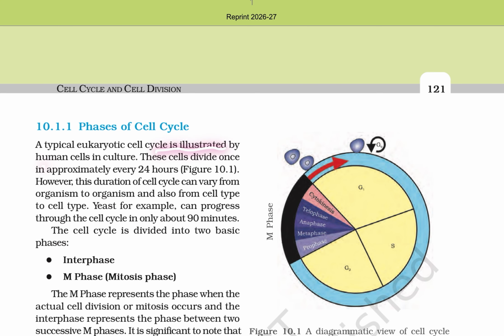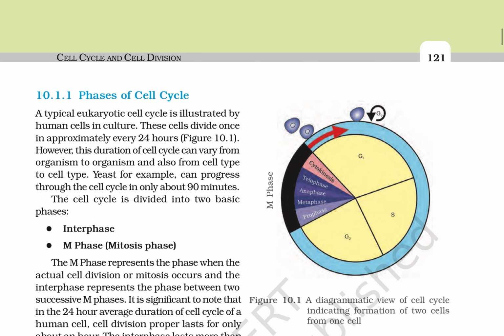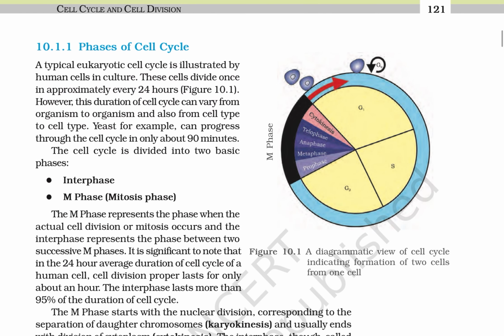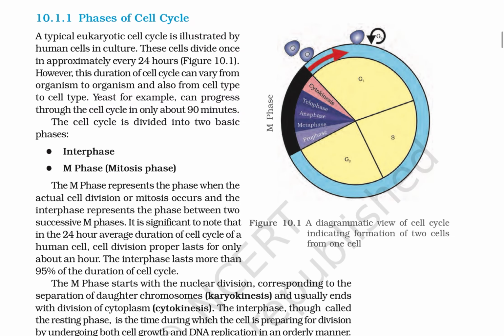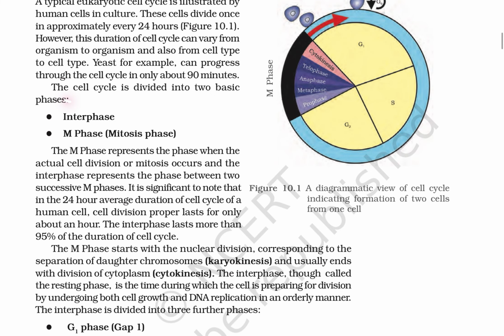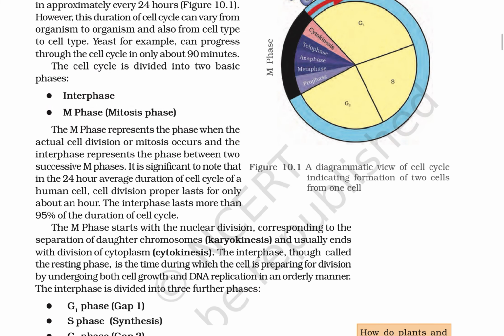The phases of the cell cycle. A eukaryotic cell is illustrated by the human cell in culture. These cells divide once in approximately 24 hours. However, the duration of the cell cycle can vary from organism to organism, and also from cell type to cell type. Yeast, for example, can progress through a cell cycle in about 90 minutes. The cell cycle is divided into two basic phases: interphase and M phase, that is the mitosis phase. The M phase represents the phase when the actual cell division or mitosis occurs, and interphase represents the phase between two successive M phases.